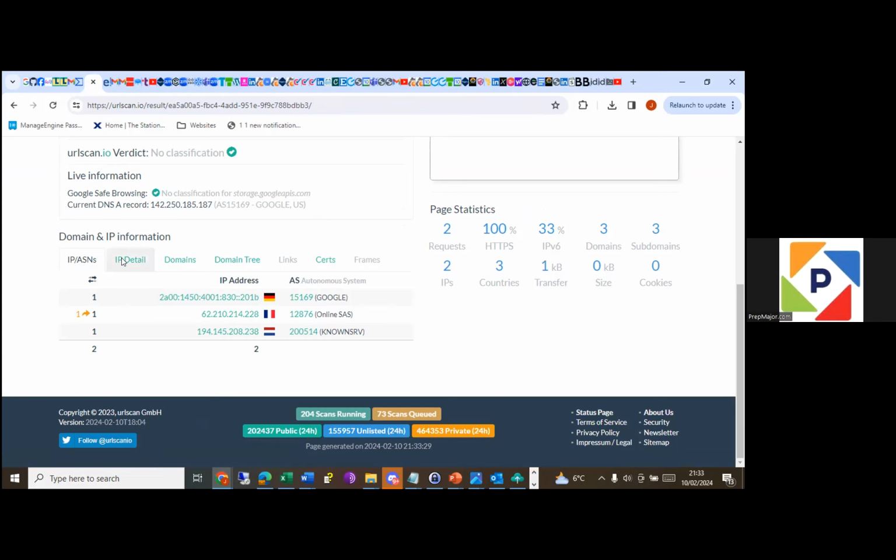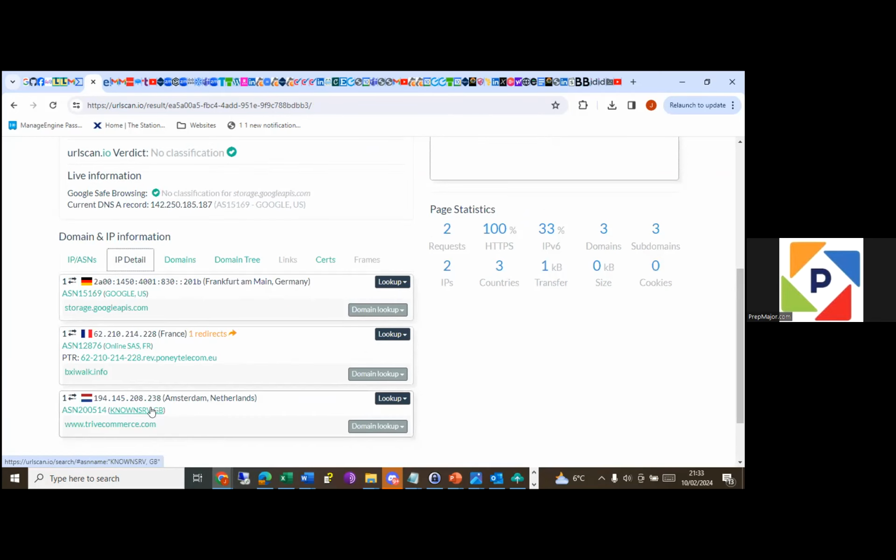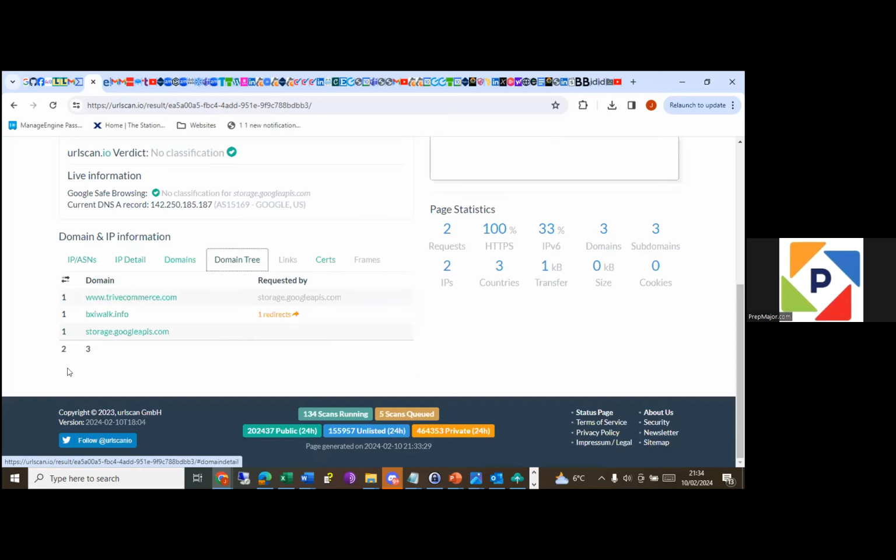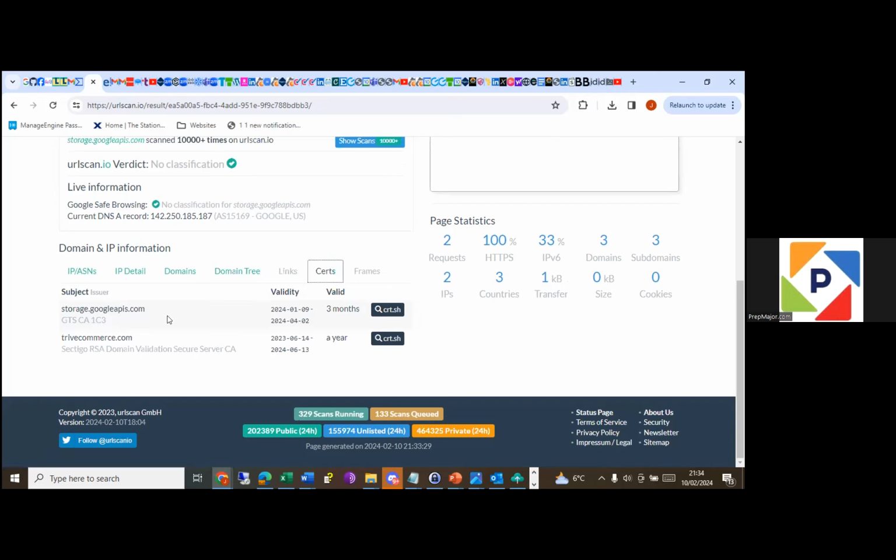I don't know this third one, but for those that are good with geography, we can tell. Let's look at IP details. It will tell us. So this is France. This is France. Yes, I'm good. This is Netherlands, and this is Germany, I believe. We can look at a lot of details. You can look at the domain tree: which domains are linked to the IP address of this URL. It's linked to thrivecommerce.com and others. Does it have certificates? Yes, so it's very old.